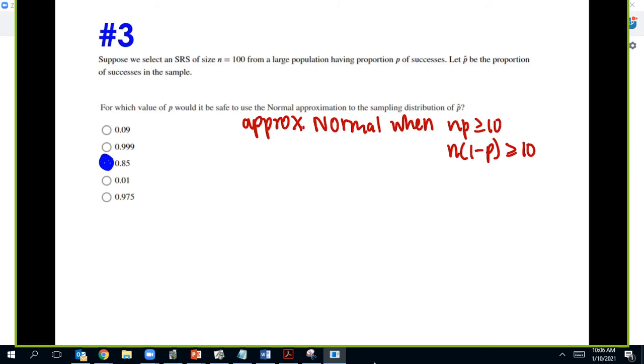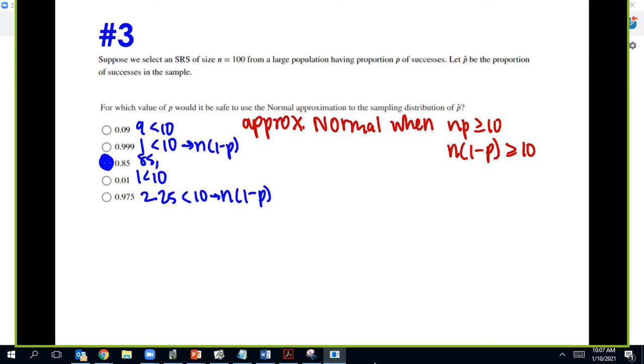So here, these are too small. N times P would be 9. But here, N times P would be 999, but N times 1 minus P would only be 1, because that is also a rule. This one would be 85 and 15, so that's easy to see, and that's correct. Here we have 1 again. That's easy to see. Here, that would be 2.25 when you do N times 1 minus P. And so only 85 and 15.